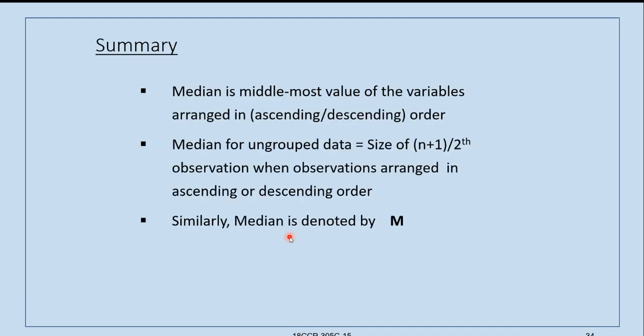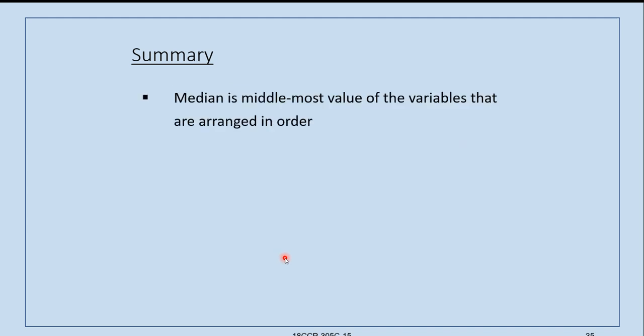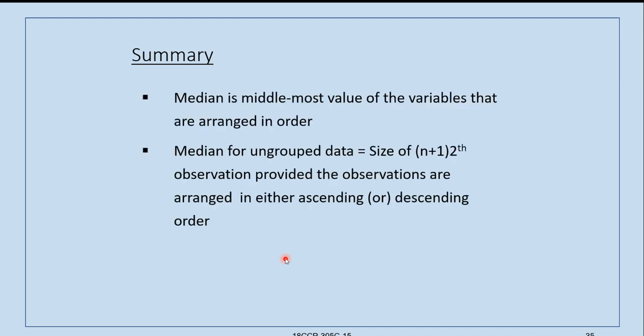Now we will quickly review our lesson. Median is the middlemost value of the variable when the data is arranged in ascending or descending order. Median for ungrouped data is the n plus 1 by 2th item when observations are arranged in ascending or descending order. Median is denoted by M, whereas arithmetic mean is denoted by x bar.